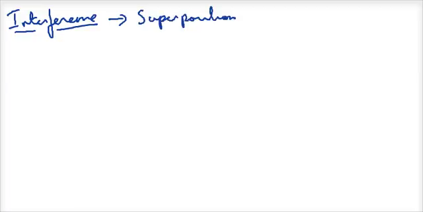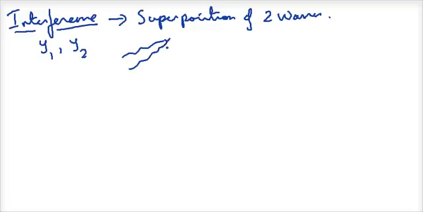We need to understand interference. Before we even get into the physics of interference, let's understand what interference is. Interference refers to the superposition of two waves. Simply speaking, suppose there is a wave y1, there is a wave y2, and both of these are traveling through the same point. Then the resultant displacement at this point y will be the vector sum of these two.